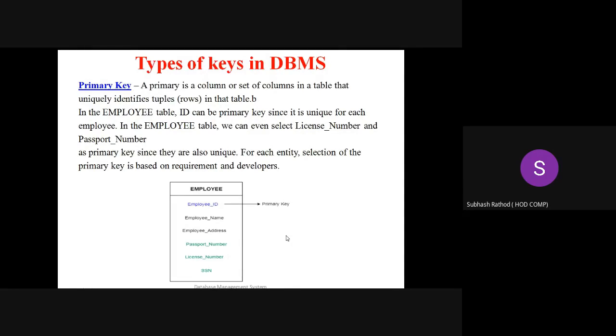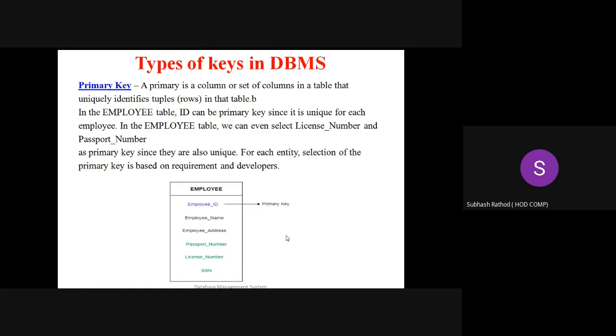So in one table, there may be more than one candidate for primary key, but at a time we can set only one primary key. In one table, there may be more than one attribute which is appropriate to set as a primary key. Remember, I am repeating.